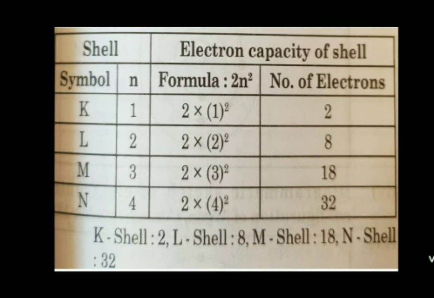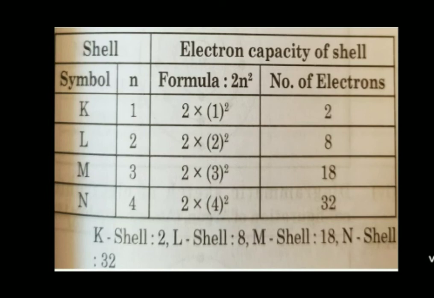Then in L shell, that is in the second shell, 2 into 2 square. 2 square is 4. So 4 into 2 is 8. So number of electrons present in the second shell or L shell is 8. Then third shell, that is M shell, as per the formula 2n square, 2 into 3 square, 3 square is 9. So 9 into 2 is 18. So number of electrons present in the third shell or M shell is 18.